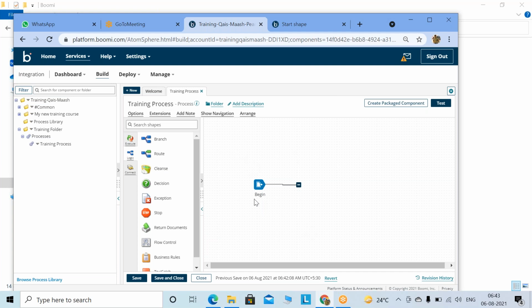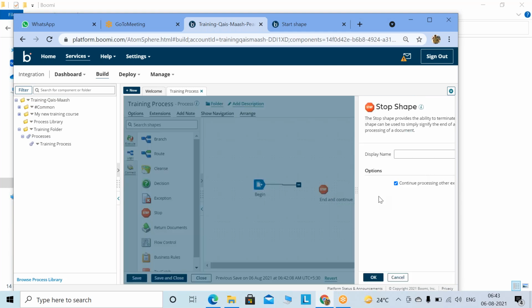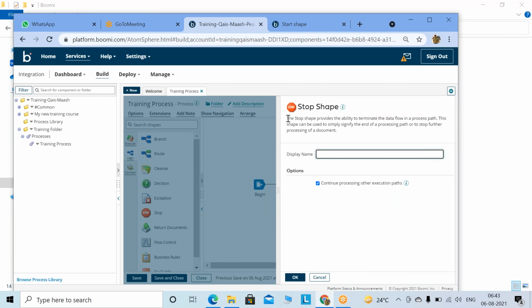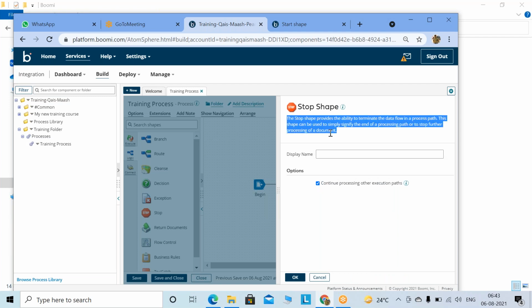Now, this is the beginning. If there is a beginning, then there is a stop as well. Like the semicolon in other tools, where we used to put a semicolon in languages, here we have the stop shape. So you can bring the stop shape. What is it doing? The information has been given over here: the stop shape provides the ability to terminate the data flow of the process path. So stop shape means stop.